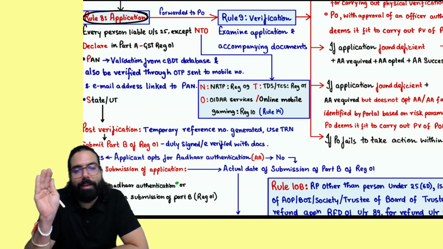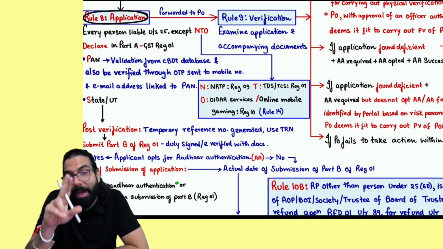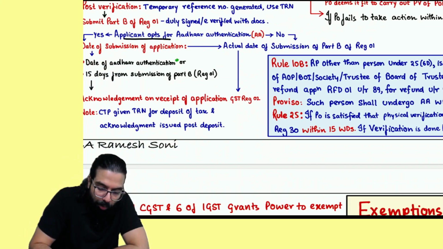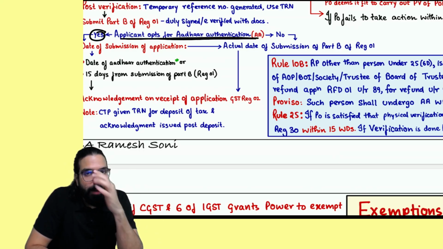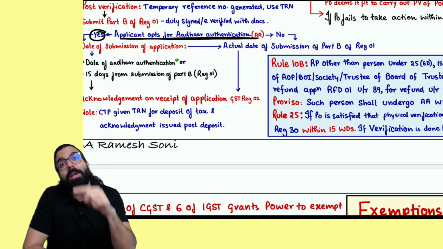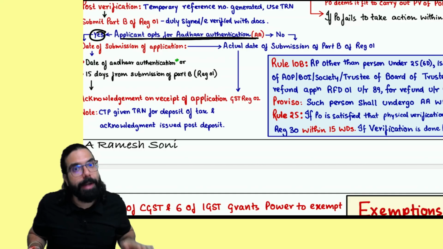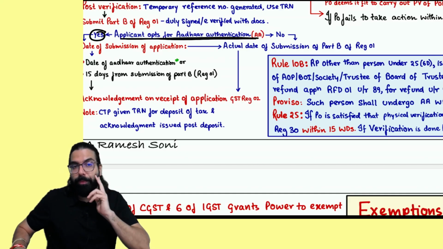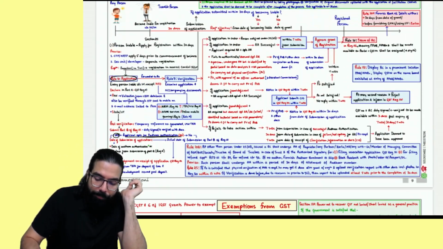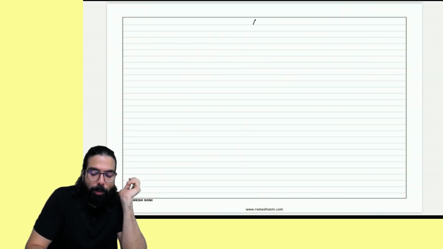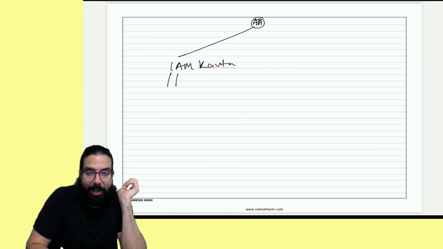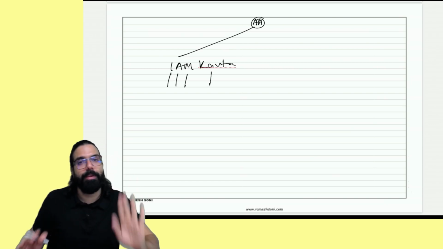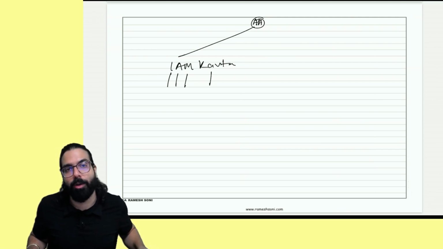In rule number 8, we used to understand that your application, you have to fill your GST REG-01 Part A and Part B. And in Part B, one Aadhaar authentication used to be there. Sir, if I have told I will do Aadhaar authentication, correct? Everyone listen very carefully. Who are the people required Aadhaar authentication? Sir, we remember you had told the people who are required Aadhaar authentication. Individual, authorized signatory, managing and authorized partner, and Karta. These 4 people you had told, sir, are required Aadhaar authentication.